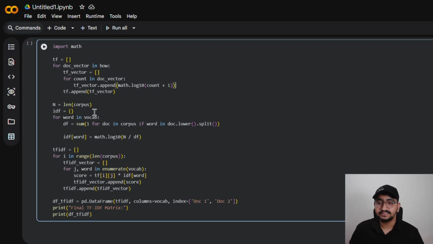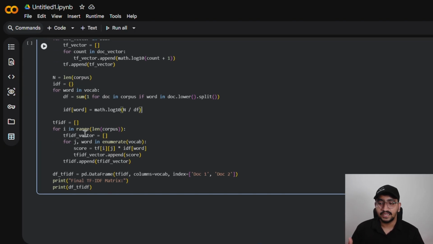Next is the IDF. We set n to the total number of documents. Then we loop through our vocabulary and calculate the document frequency, which is simply counting how many documents contain that specific word. And we apply our formula math.log10 of n divided by document frequency. Finally, we bring it all together. We create our final TF-IDF list, loop through everything, and for every single word we multiply its TF score by its IDF score. Let's put this into a pandas data frame and run the cell to see the final output.